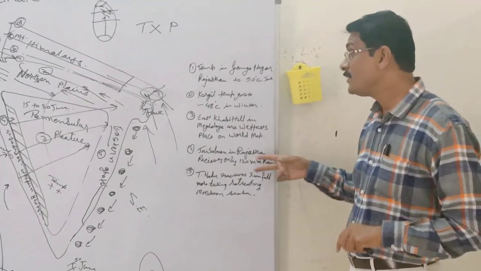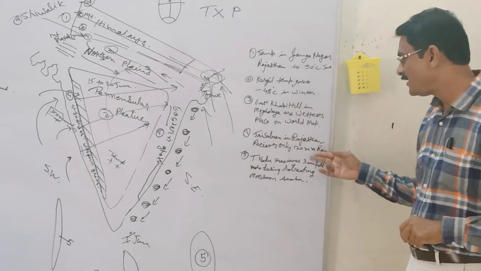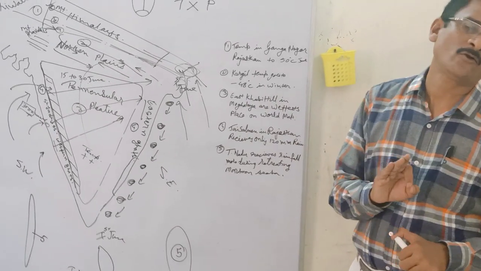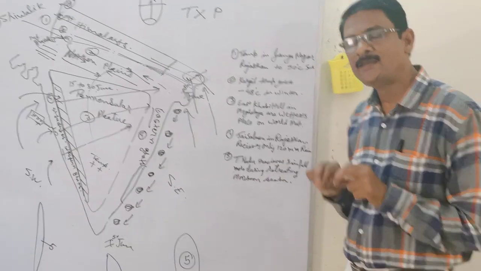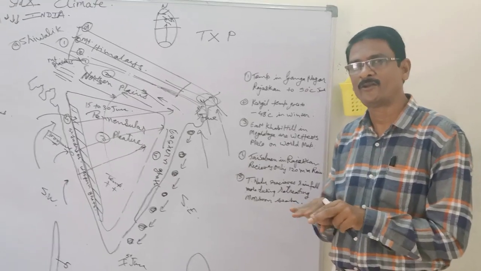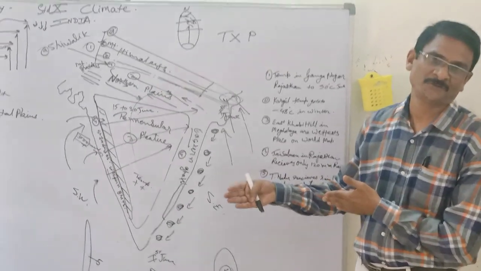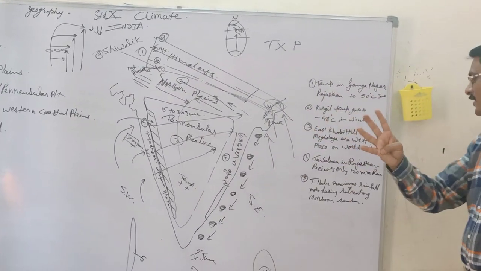After that, Jaisalmer, which is also a part adjacent to Ganganagar, is an area where only 120 millimeters of rainfall occurs. This is a drought-prone area. Any area in the world receiving less than 350 millimeters of rainfall is said to be a drought-prone region. Now, this is the drought-prone region, particularly 4 districts of Rajasthan.